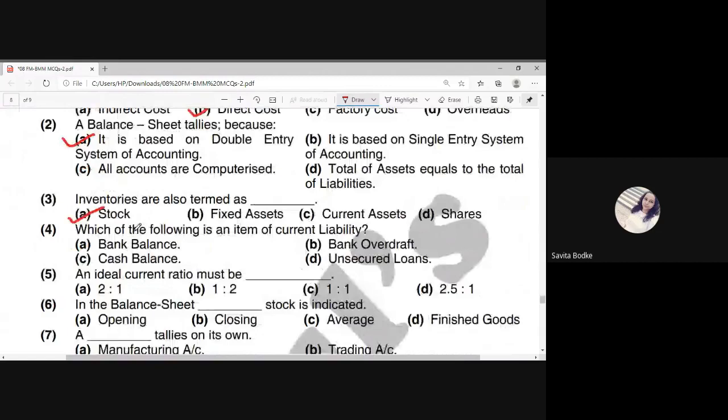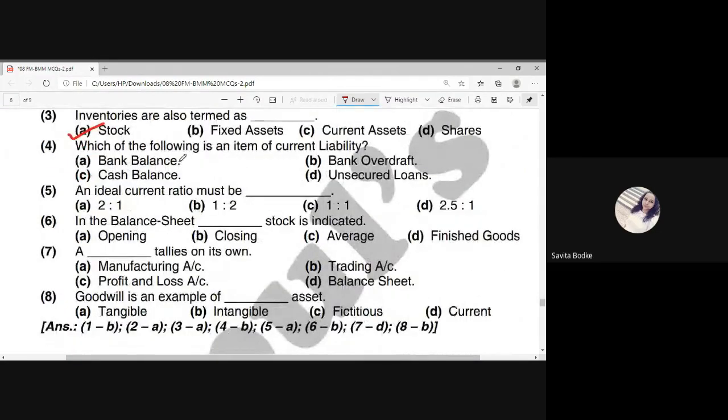the stock. Now the next one is which of the following is an item of your current liability? Now, please check this and tell me the answer for the fourth one. Yes, that is correct. We have already discussed that. That is nothing but your bank overdraft, because your bank balance and cash balance is your asset. This is your current asset. Unsecured loans is not your current liability. That is part of your loan. But bank overdraft is your current liability.